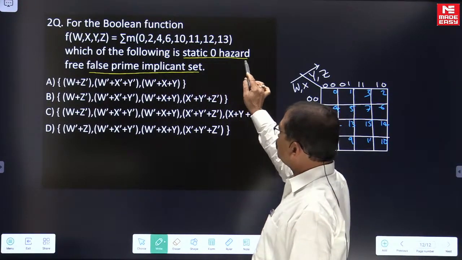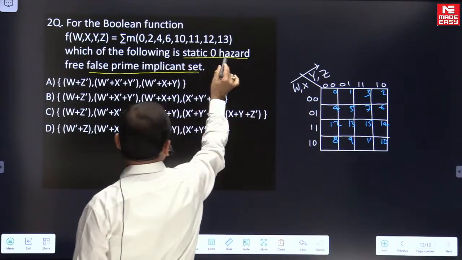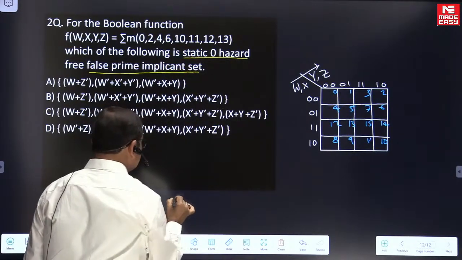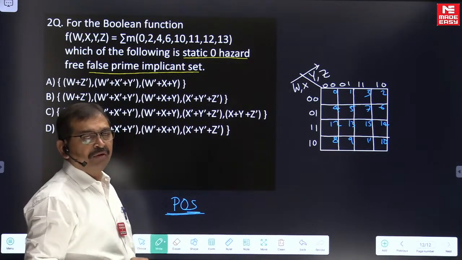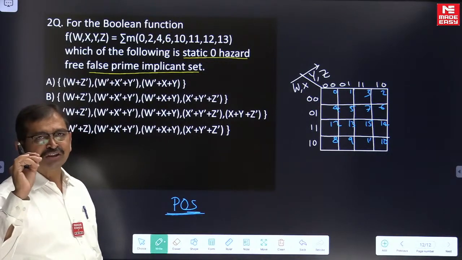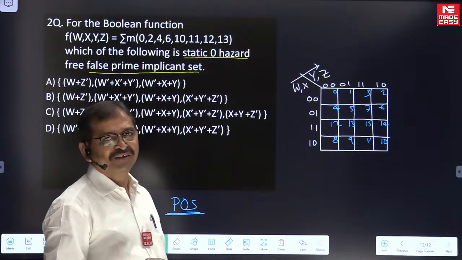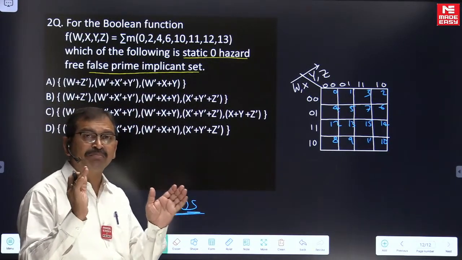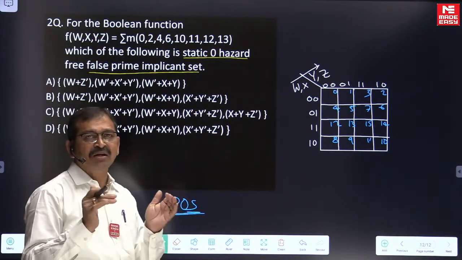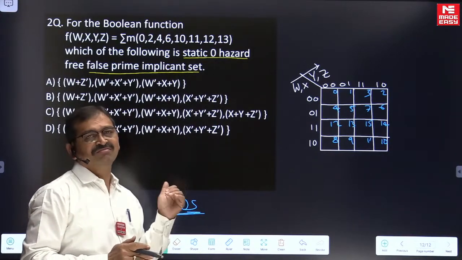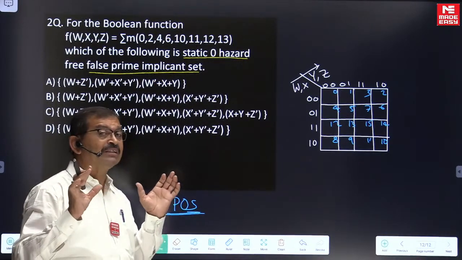So static zero hazard false prime implicant set. So once you want static zero hazard false prime implicant set, we must try for product of sum expression. For medical students it is no. In the case of the SOP, the smallest possible product term we are naming as prime implicant. Whereas in the case of the POS, the smallest possible sum term, we are naming as false prime implicant. These are there in your notes for medical students.